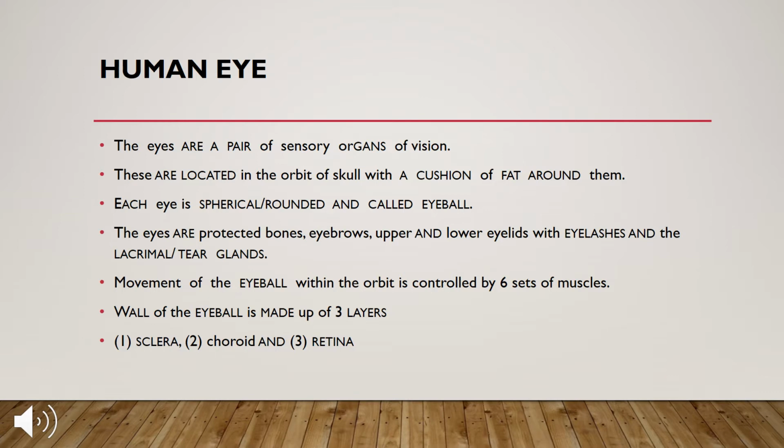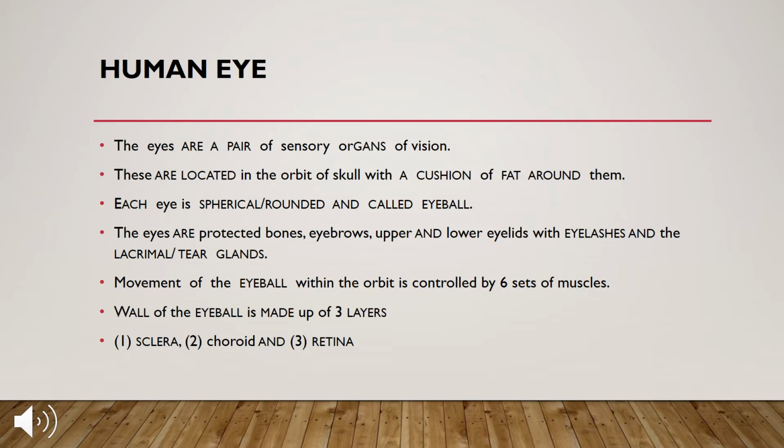The eyes are protected by bones, eyebrows, upper and lower eyelids with eyelashes, and the lacrimal, that is the tear glands. Movement of the eyeball within the orbit is controlled by 6 sets of muscles. The wall of the eyeball is made up of 3 layers, that is the sclera, choroid and retina.